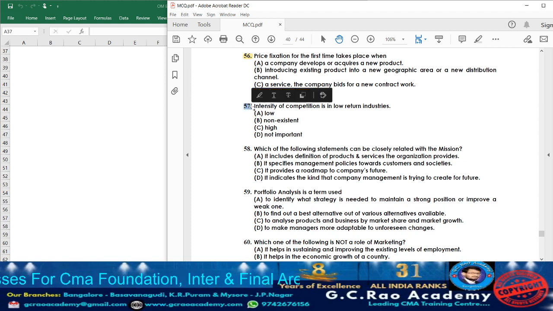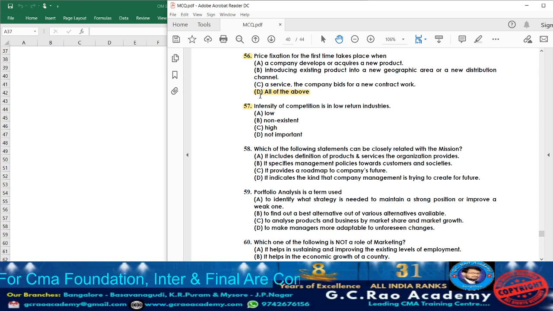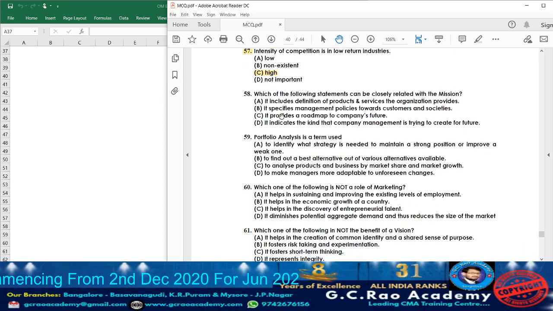Now let us move on to question 57. Intensity of competition is dash in low return industry. Usually what will be the return? Intensity of competition in low return industry will be high. Competition they are going to face is high. So accordingly answer will be option C, high. Actually again this is also a repeated question. Already it is covered.